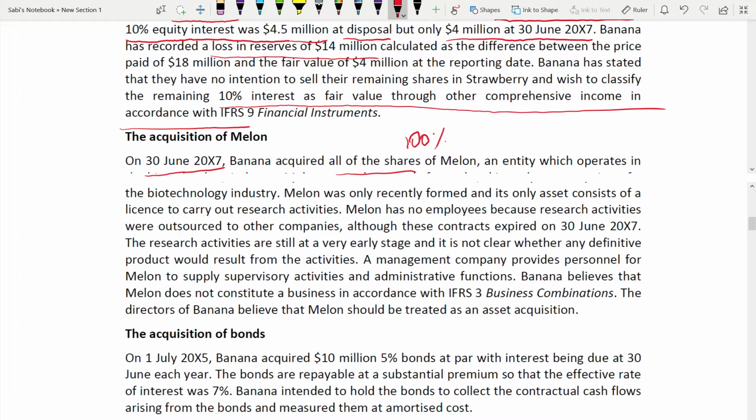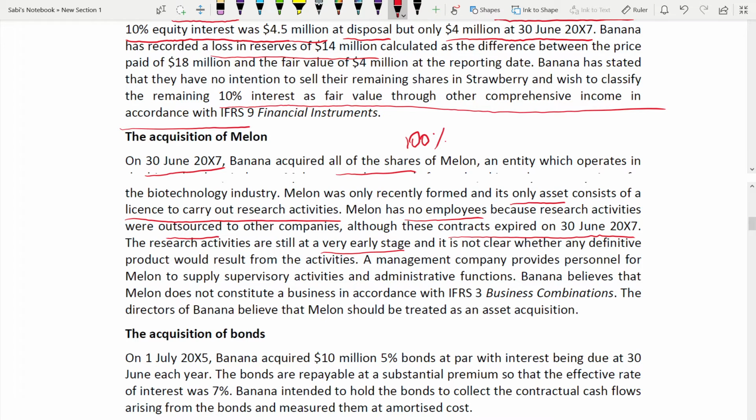Okay. So an entity which operates in the biotechnology industry, Melon was only recently formed and its only assets consist of a license to carry out research activities. Its only assets. License to carry out the research activity. So Melon has no employees because research activities were outsourced to other companies, although this contract expired on 30th June 2007. So no employees. It is outsourced and the contract expired on that date. Research activities are still at a very early stage and it's not clear whether a definitive product would result from the activities. Okay, it is not sure whether a product would come from those activities or not.